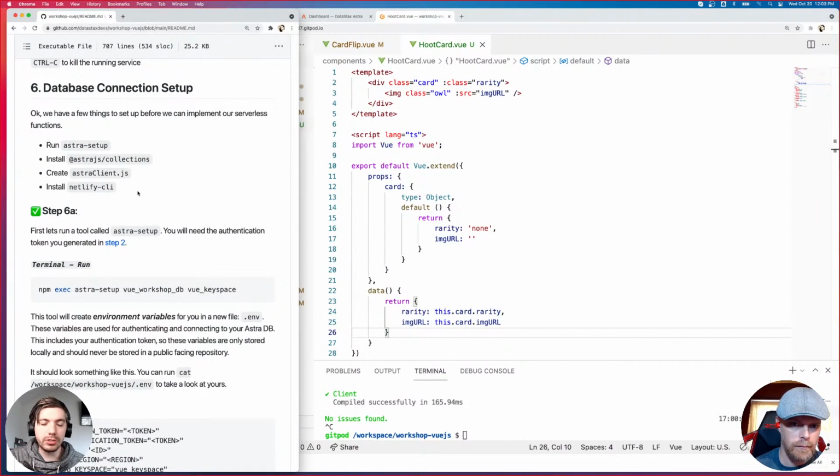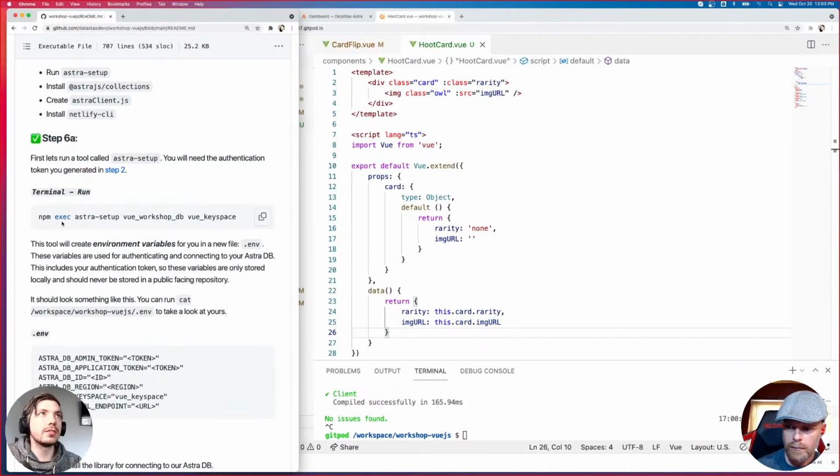So we can define our serverless functions, and it will dynamically create endpoints based on those functions and stand up a backend for us so that we don't have to worry about backend infrastructure at all. So really easy to use, really convenient. Netlify CLI allows us to run that environment locally so that we don't have to run it publicly yet.